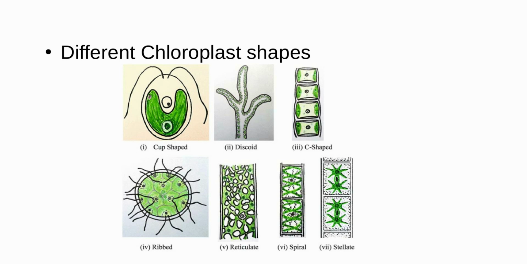As I mentioned earlier, the green algae have chloroplasts in their cells. These chloroplasts will be seen in different shapes, for example cup shape, discoid shape, C shape like this, or ribbon shape, spiral shape, etc.